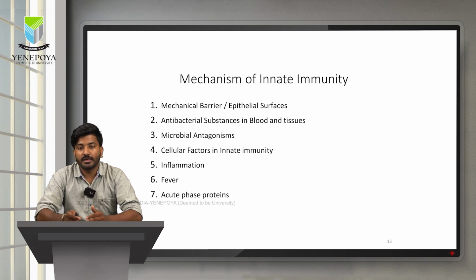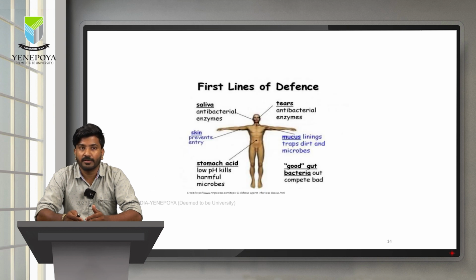Now, let us look at the mechanisms by which the innate immunity actually functions. You can categorize them into 7 major mechanisms of innate immunity. We have the first, mechanical barrier or the epithelial surface. Second, we have the antibacterial substances in blood and tissues, microbial antagonism, cellular factors in innate immunity, inflammation, fever and acute phase proteins. I will be walking through each of these mechanisms individually. We will begin with the mechanical barrier first.